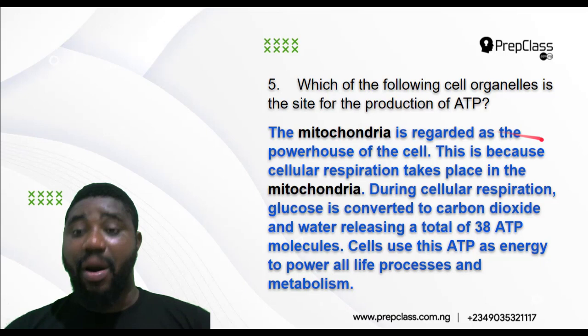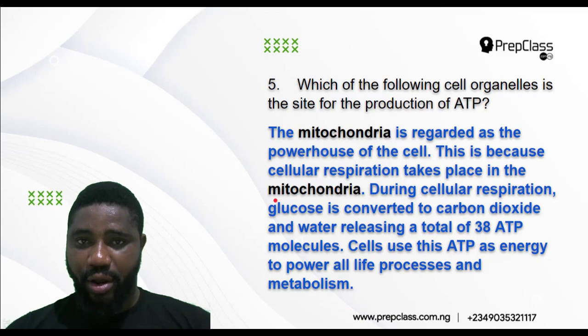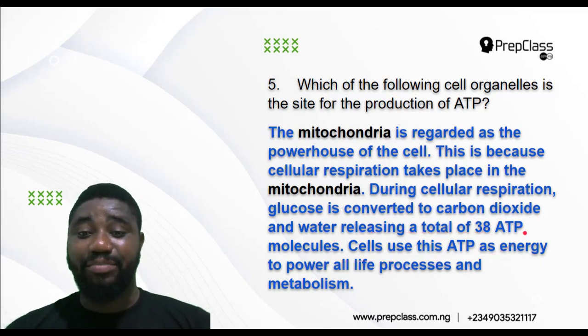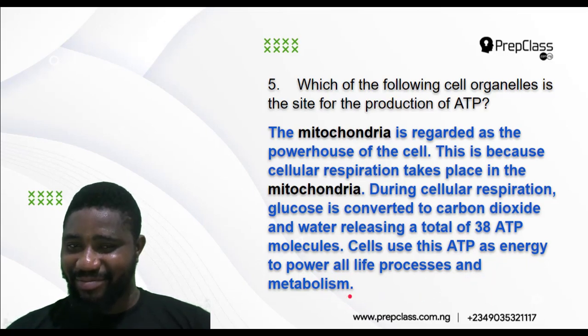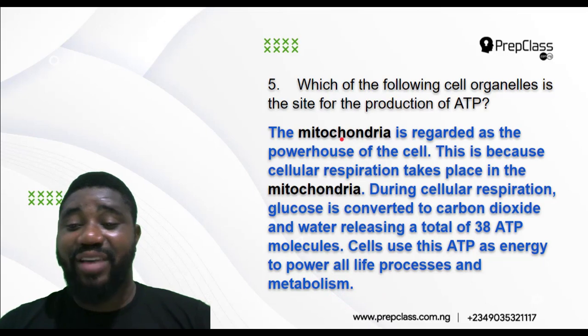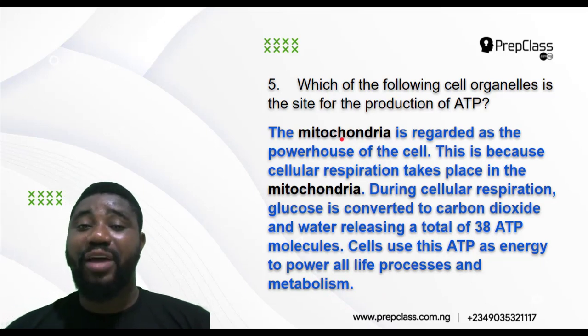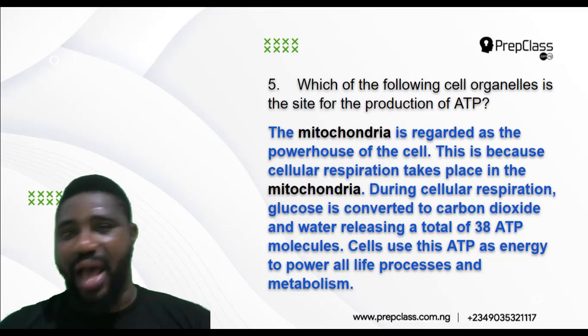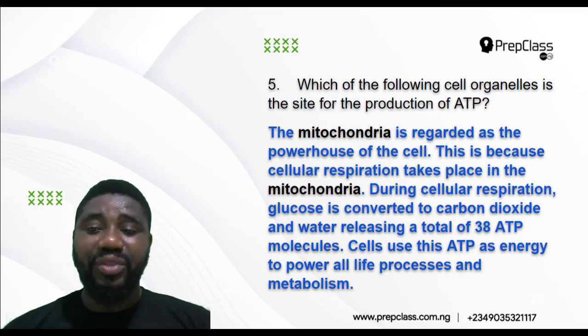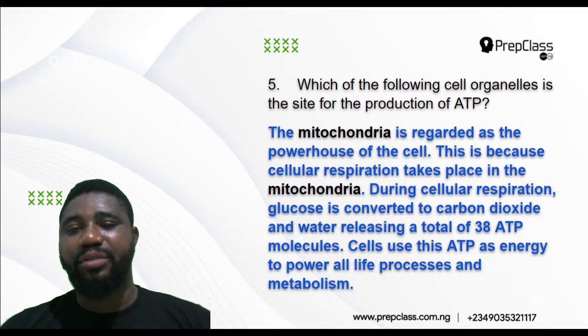The mitochondria is regarded as the powerhouse of the cell. This is because cellular respiration takes place in the mitochondria. During cellular respiration, glucose is converted to carbon dioxide and water, releasing a total of 38 ATP molecules. Cells use this ATP as energy to power all life processes and metabolism. So the mitochondria is regarded as the powerhouse of the cell because it is in the mitochondria that glucose is completely oxidized to release about 36 ATP molecules.